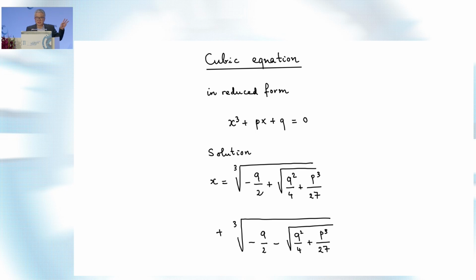Actually, the formula itself has some problems, right? In the Italian times, all the numbers we knew were real numbers. So here p and q are real numbers, and we are looking for the real solution of the cubic equation. So here, obviously, we have to assume that this discriminant, q squared over 4 plus p cubed over 27, is positive, so you can take the square root, right? That is all right. But then you have real numbers, you can take cubic roots. So that's okay, that is Tartaglia's solution.